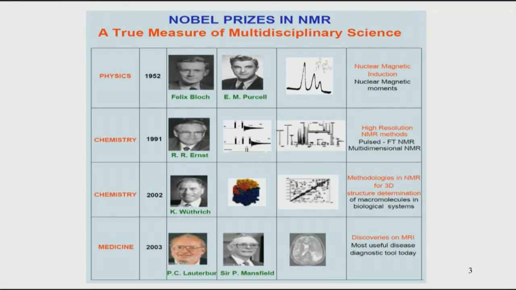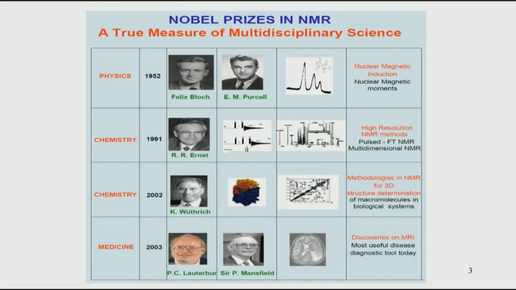Professor Kurt Wuthrich from ETH, Switzerland, was awarded the Nobel Prize in 2002. His main contribution was developing new methodologies for structure determination of biomolecules. This is where NMR took off from being a tool of chemists to being a tool of biologists, mainly structural biologists, and it has seen phenomenal growth since. We will look at how NMR can be used for structure determination of small biomolecules such as peptides and proteins in this course.